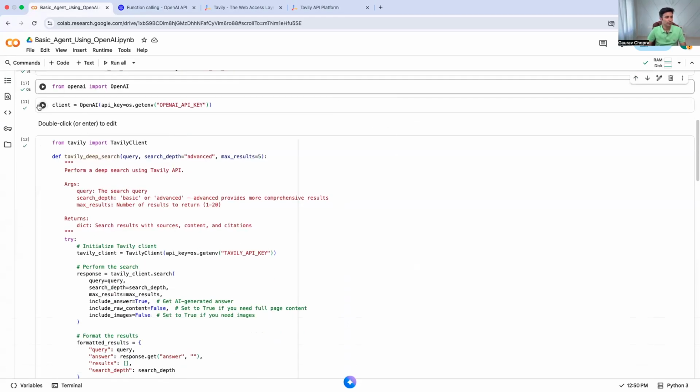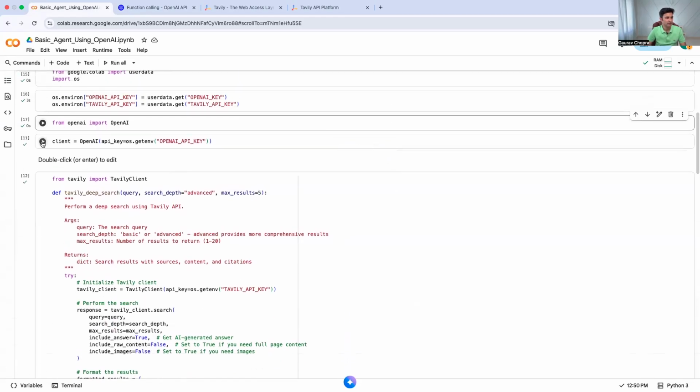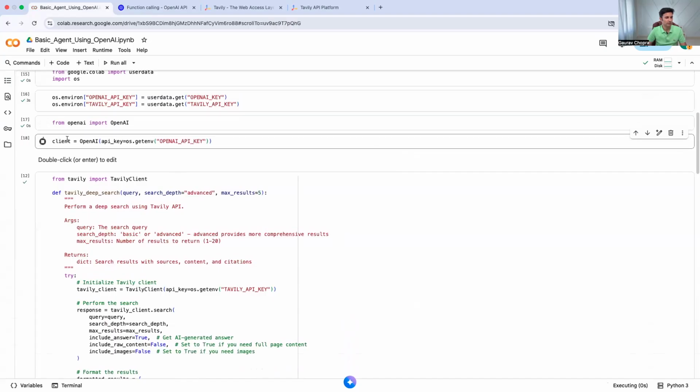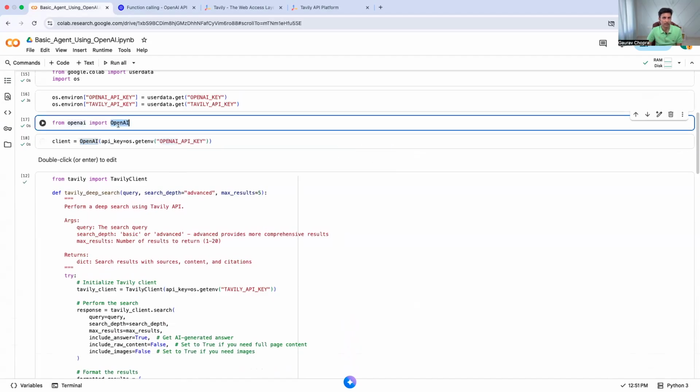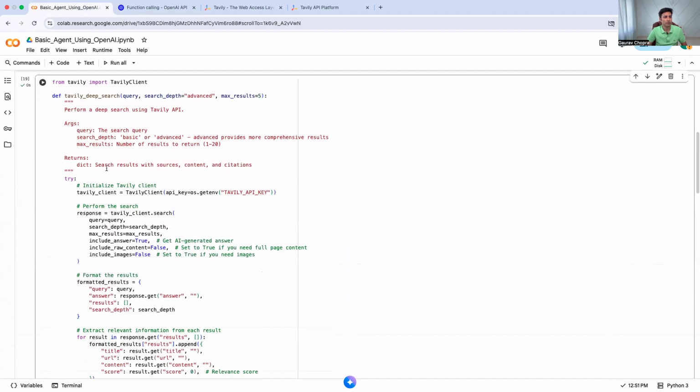Once that is done, I create a client for OpenAI, which is just one line of code. I just call this function OpenAI because it is coming from the OpenAI package. Then I am now creating the tool. So this is the tool which I want to show to you.